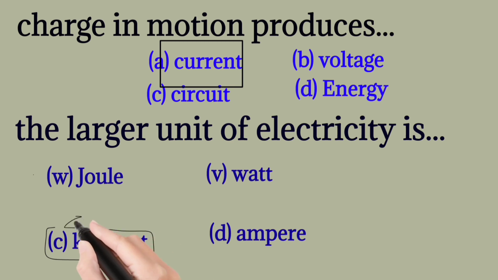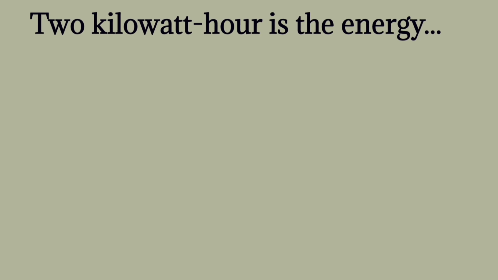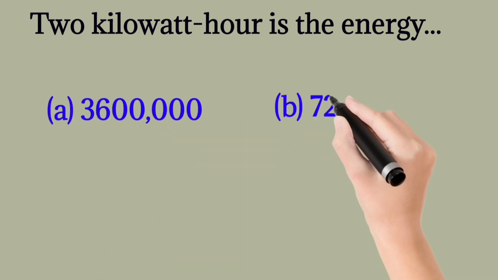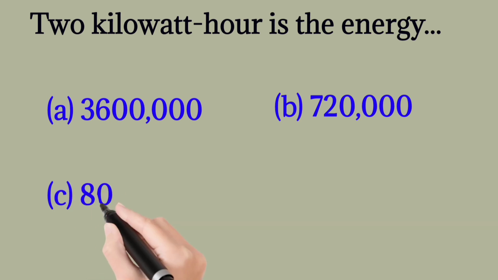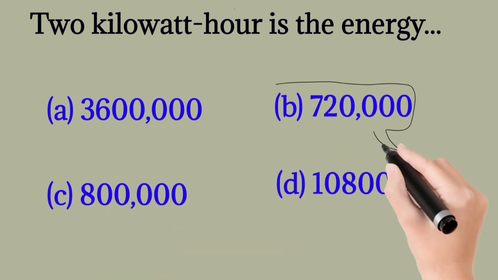The correct one is kilowatt. 2 kilowatt hour is the energy, A, B, C, D. The correct one is B.